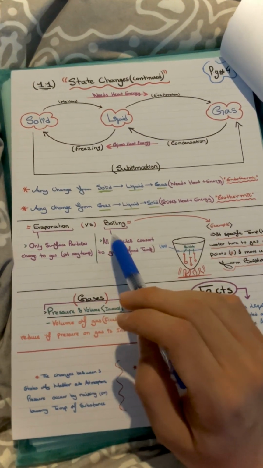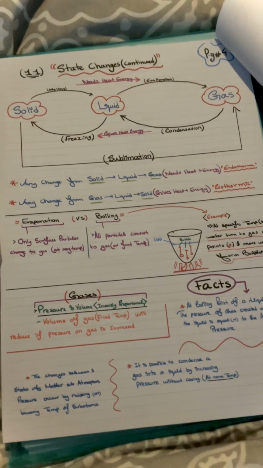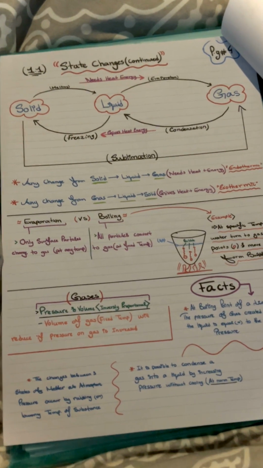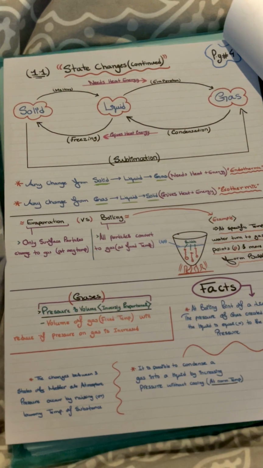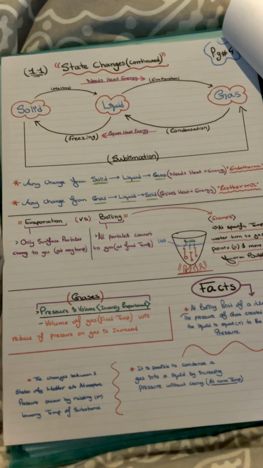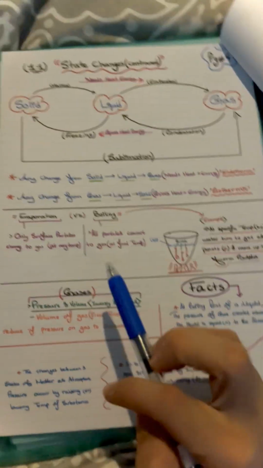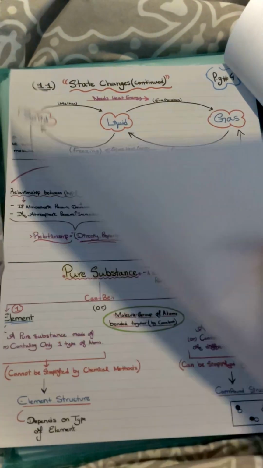Evaporation versus boiling. Evaporation occurs at the surface, allowing the high energy particles to escape the surface of the liquid, and it occurs at any temperature. Boiling occurs at a specific temperature known as the boiling point. It occurs when a liquid is completely changed into a gas. Pressure and volume are inversely proportional. We'll come to this later in depth.